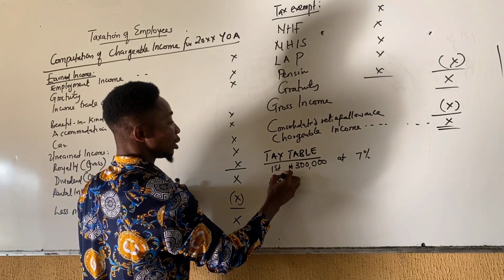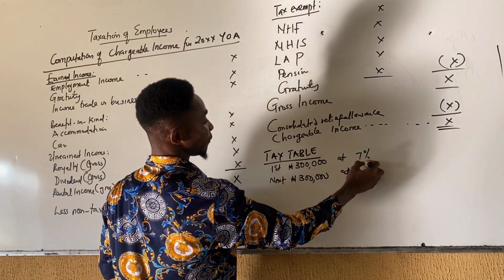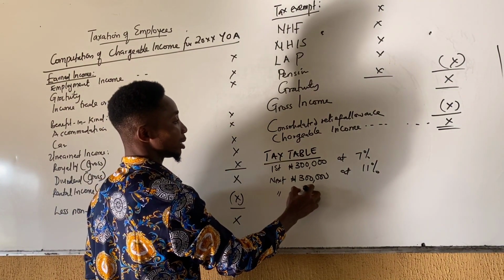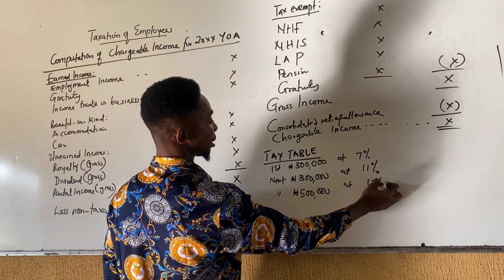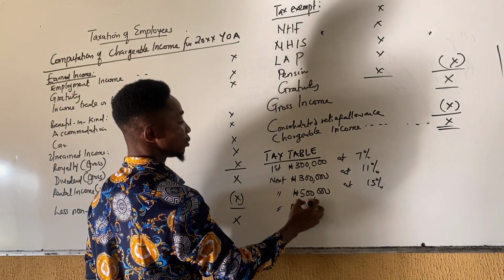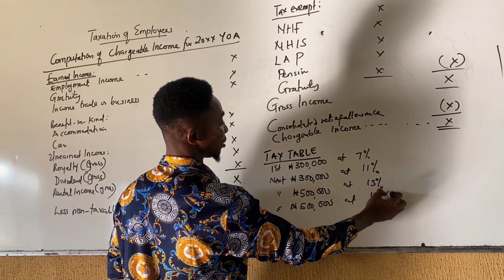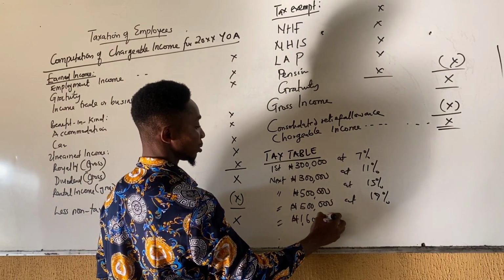The next 300,000 at 11%. The next 500,000 at 15%. Next 500,000 at 19%. Next 1.6 million at 21%.